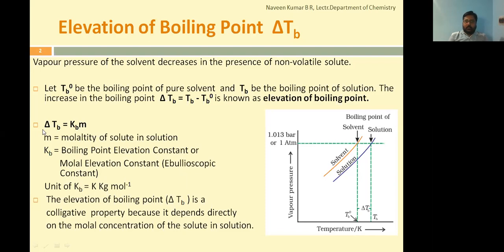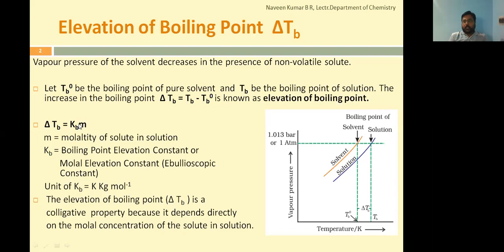So it's a simple concept. Remember very clearly, elevation of boiling point is directly proportional to molality. By removing the directly proportional, the constant of proportionality obtained is called as ebullioscopic constant. Now how we can define this ebullioscopic constant?